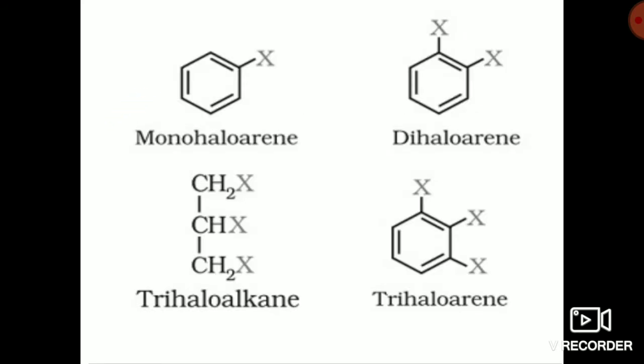In the same way, arenes can also be classified. If an arene has one halogen, it is a monohaloarene. If it has two, it is a dihaloarene. If it has 5, then pentahaloarene, and so on.